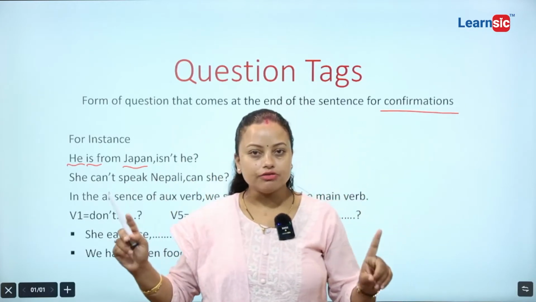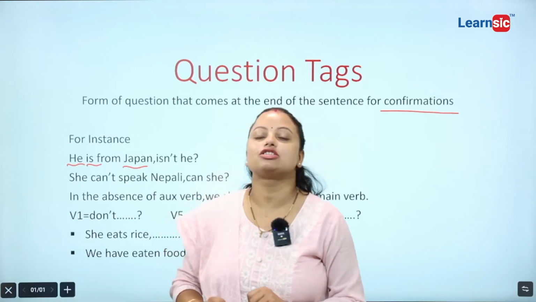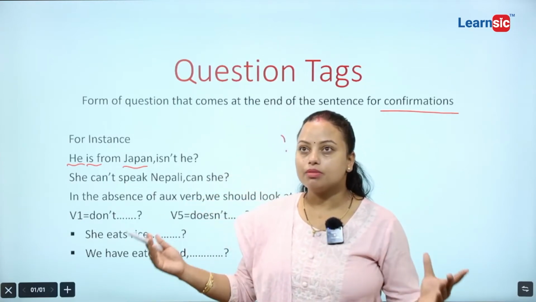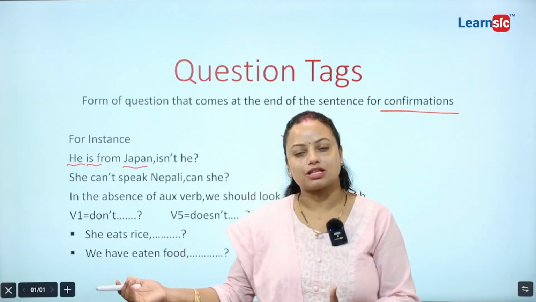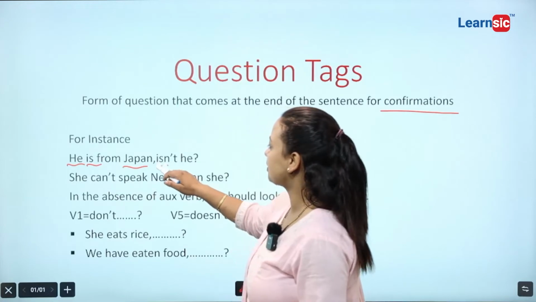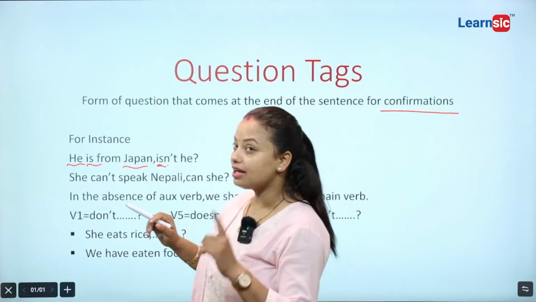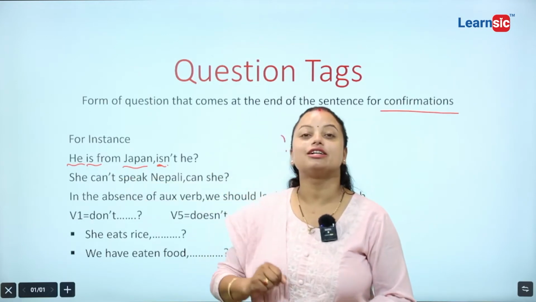So the very first rule is we must be very conscious about the auxiliary verb. We must be watchful where the auxiliary verb is. If there is an auxiliary verb, it's very easy. You need to just carry that, write down here is.